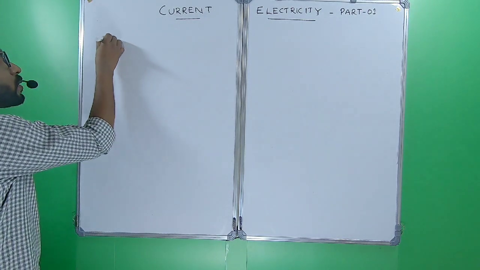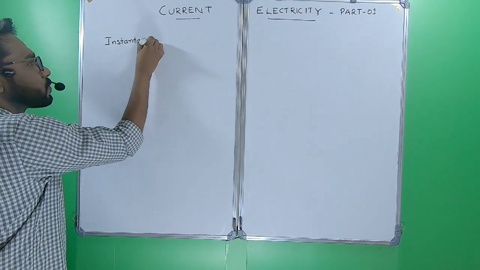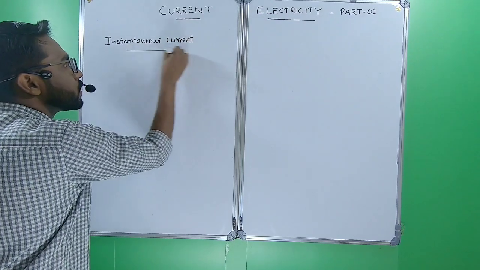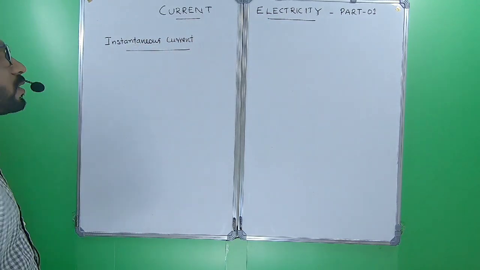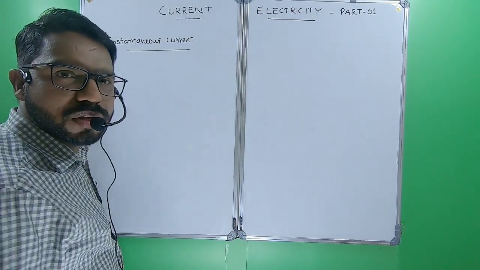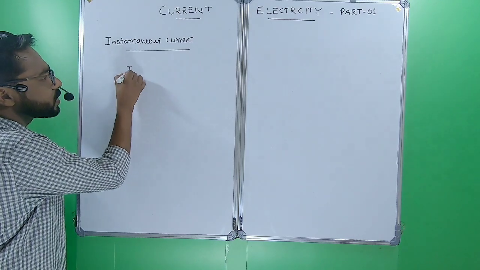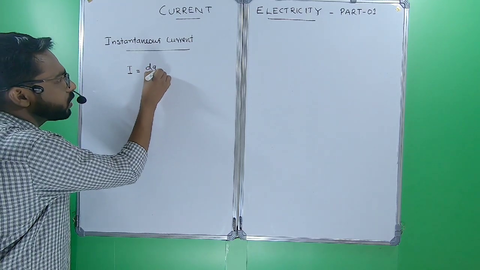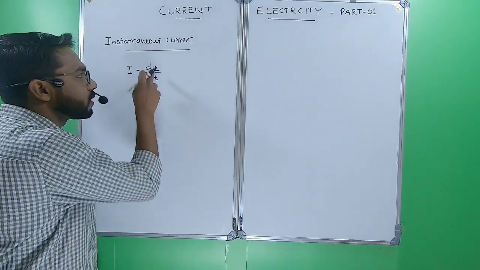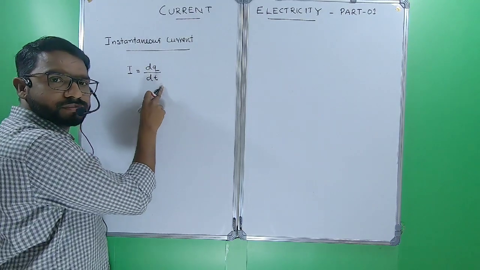Now, instantaneous current. Electric current is actually the rate of flow of electric charges. So instantaneous current I we can write as dq by dt, the rate of flow of charges.